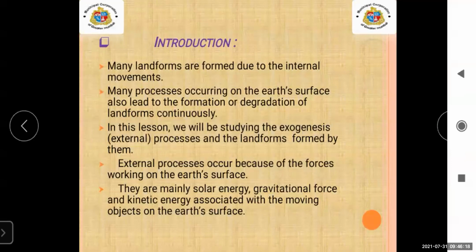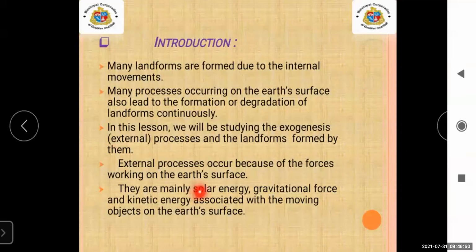In this lesson we will be studying exogenetic, that means external, processes and the landforms formed by them. We are going to learn about the external part of the earth, their landforms, how they are created, and what the reasons are. External processes occur because of the forces working on the earth's surface.